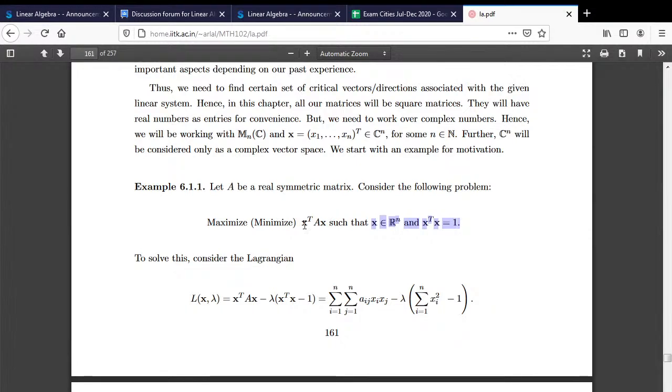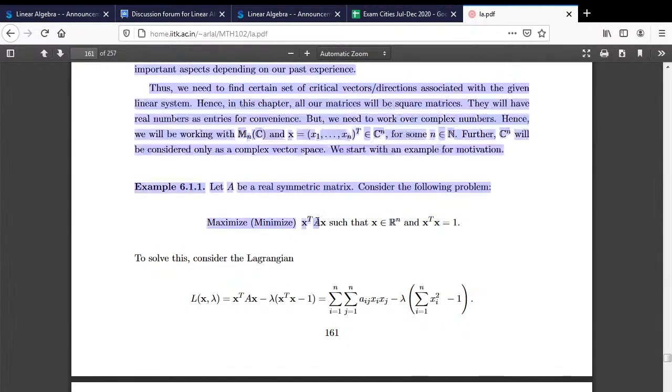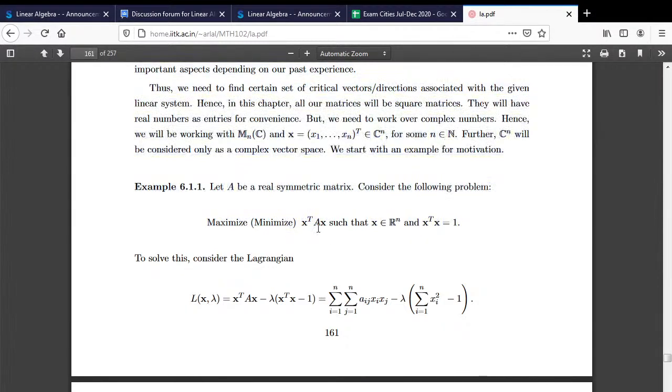The maximum or the minimum value here is going to depend on A. Look at the largest positive eigenvalue of A. That will give you the maximum, and x is basically the corresponding direction, the direction in which you get maximum amplitude.